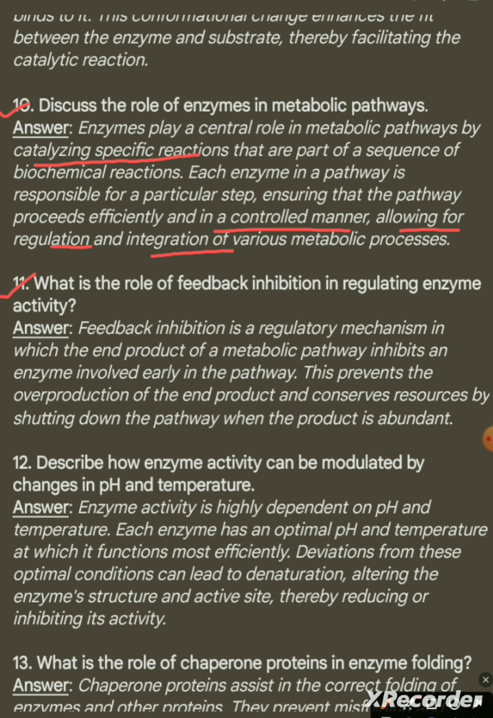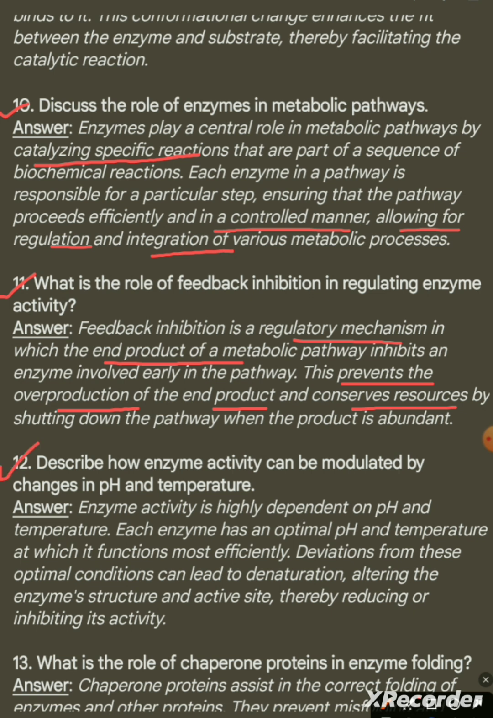Question number 11. What is the role of feedback inhibition in regulating enzyme activity? Answer. Feedback inhibition is a regulatory mechanism in which the end product of a metabolic pathway inhibits an enzyme involved early in the pathway. This prevents the overproduction of the end product and conserves resources by shutting down the pathway when the product is abundant.